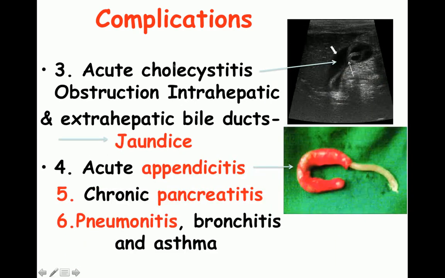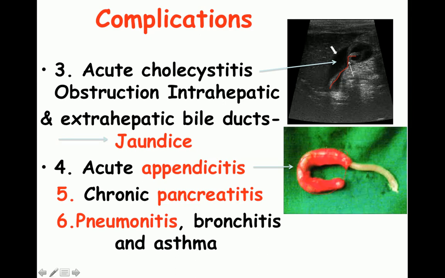As I said, it's an ectopic worm, so when it goes and settles down, you can see in this picture that you can easily make out the parasite sitting. This is a parasite sitting in the gallbladder, so it is going to cause obstruction. Intrahepatic or extrahepatic bile ducts may be obstructed, leading to jaundice.